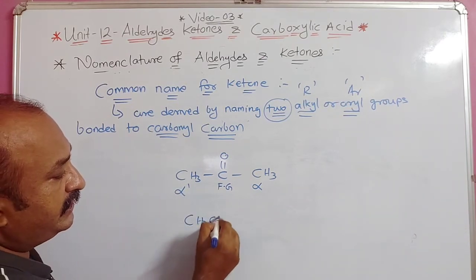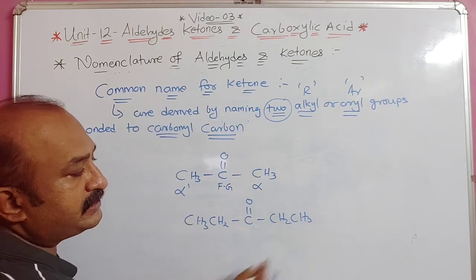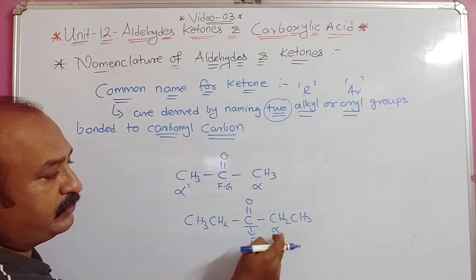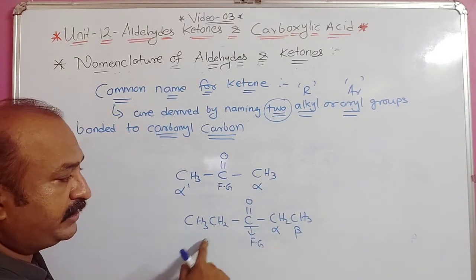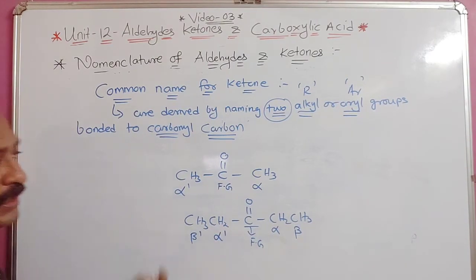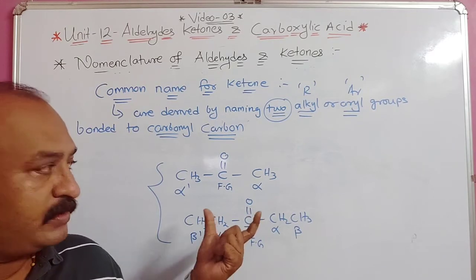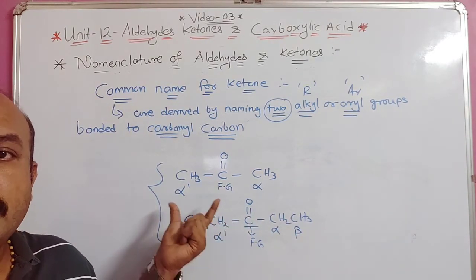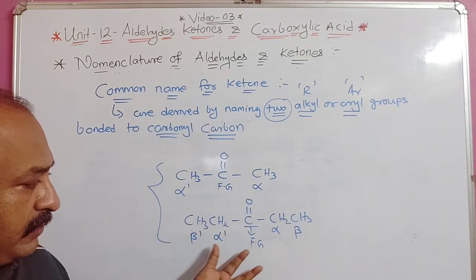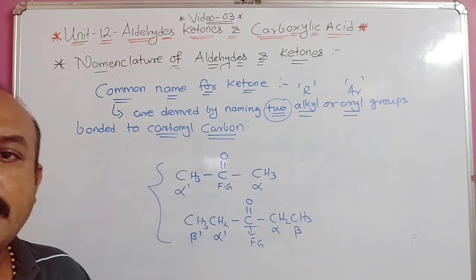Now suppose it is written CH3, CH2, C double bond O, CH2, CH3. The carbons next to the functional group carbon are alpha. So if you give this alpha, this will be beta. Next to that you cannot give the same letters directly. Instead you give alpha dash and beta dash. This is one method for giving the Greek letters. This is the name we use for nomenclature, the common name for ketone. We use the Greek letters alpha and alpha dash. But always remember, the carbon next to the functional group carbon is alpha, and if two carbons are there, alpha, and on this side it will be alpha dash.